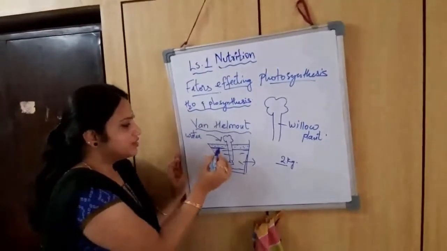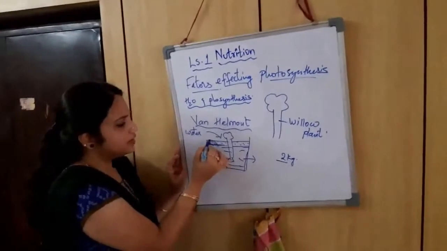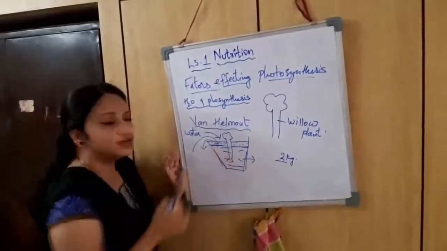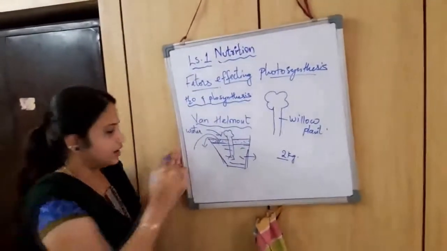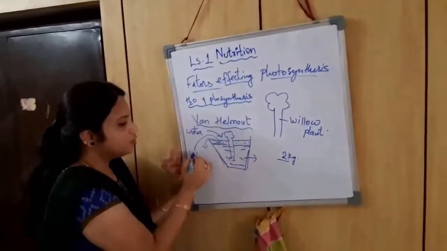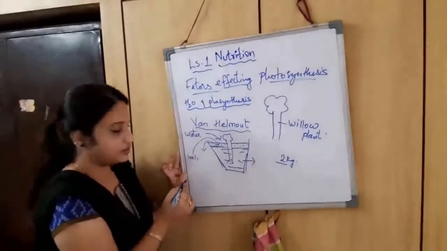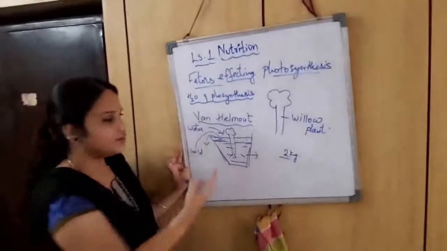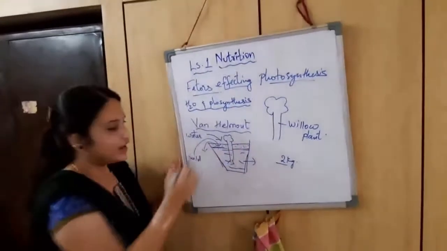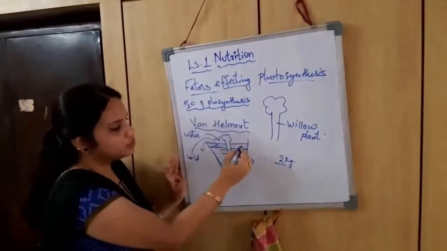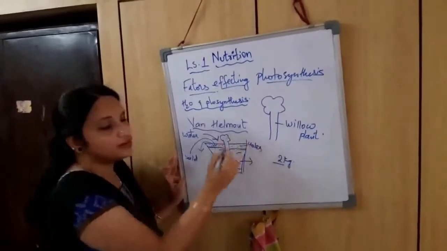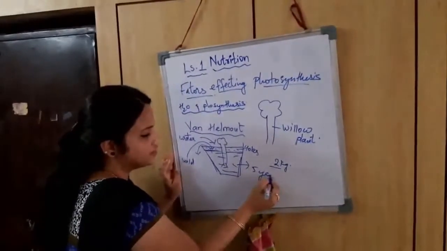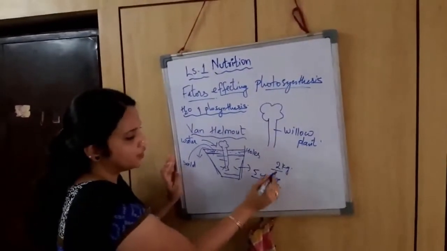Simple. The reason is that no soil particles should come out, and no other materials should enter inside. Any other solid materials from outside should not enter the pot. Similarly, the soil particles should not come out. For that reason, he covered it with a lid having small tiny holes. So through these tiny holes, only water is allowed inside. This experiment he left for 5 years. He supplied nothing, only water, for 5 years.